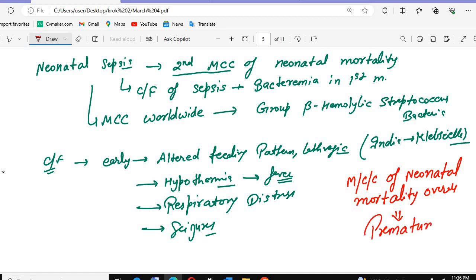So the second most common cause is neonatal sepsis, and the most common cause overall is prematurity.